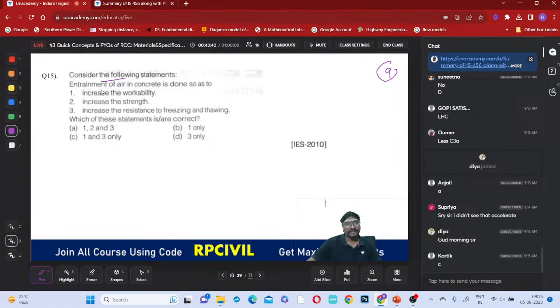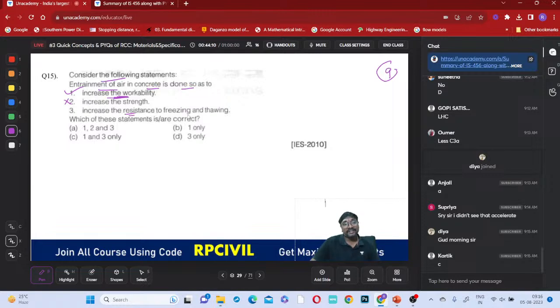Consider the following statements. Entrainment of air in concrete is done so as to, right? What is the purpose of this air entrainment? If you just observe, it is mainly to increase the workability. I told you just now, whenever you have these micro air bubbles, they will increase the workability, right? First one is correct. Will they increase the strength? No. No chemical admixture will alter the strength. Chemical admixtures will not have the capacity to define or change the strength.